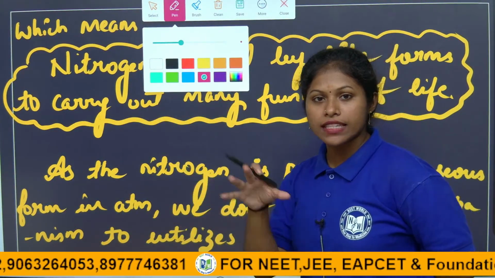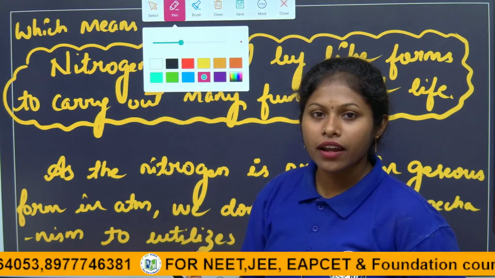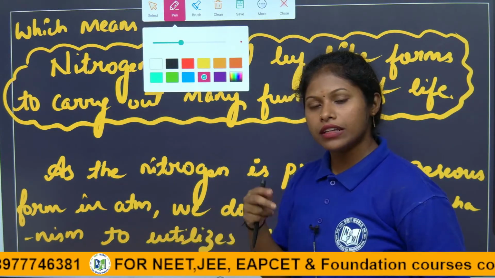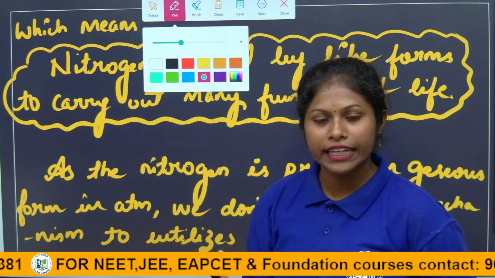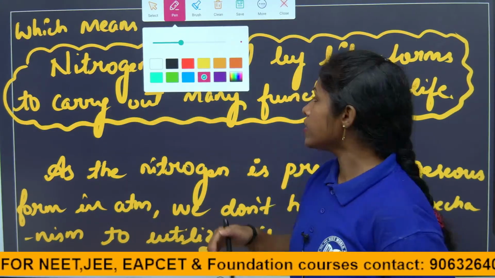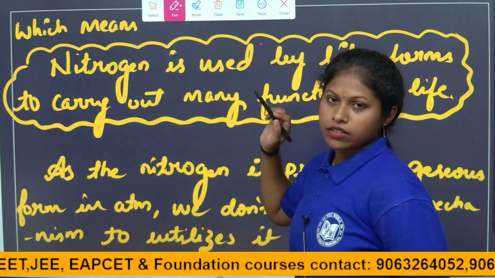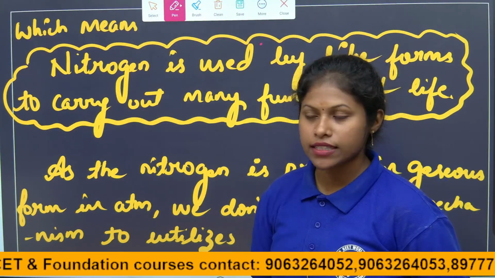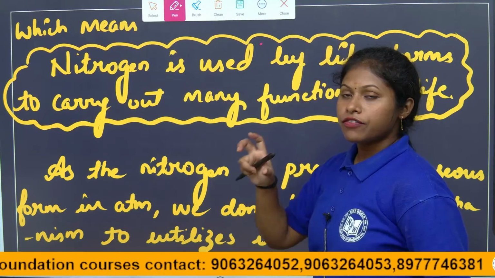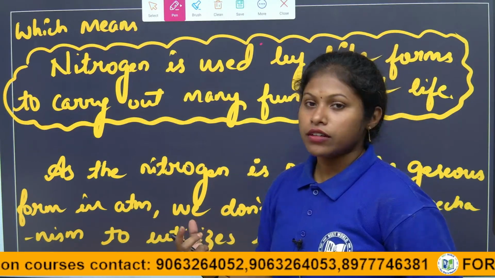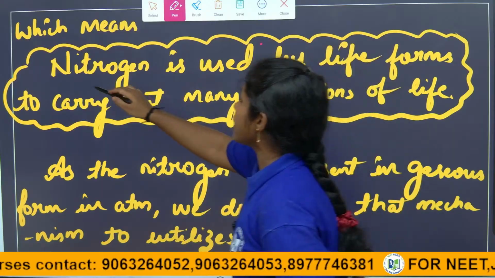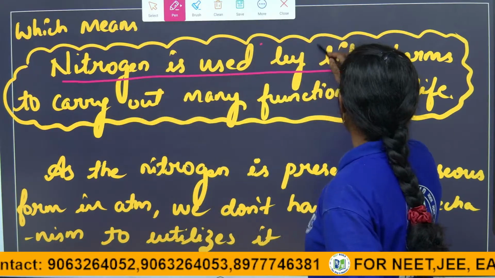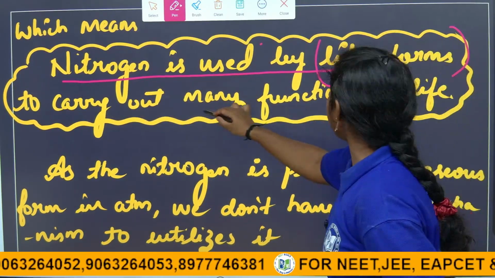The king of the cell is the nucleus. In the nucleus, what do we have? The genetic information, nothing but DNA, right? DNA is made up of nitrogen. So nitrogen is required for DNA, RNA, and also proteins, right? Thereby, nitrogen is required for life. The statement given here is: nitrogen is used by life forms to carry out many functions of life.